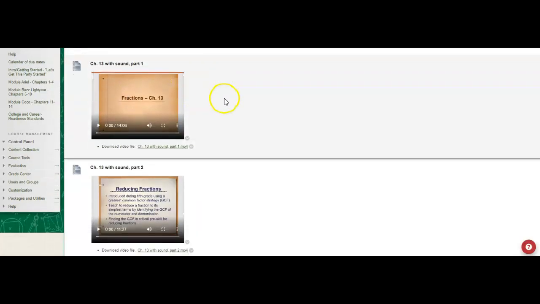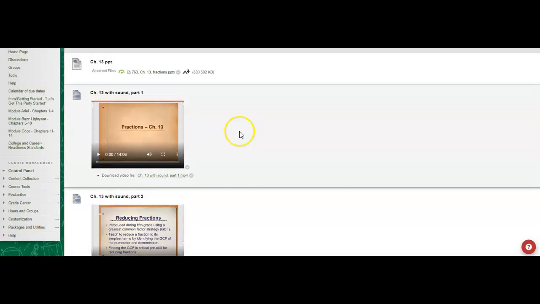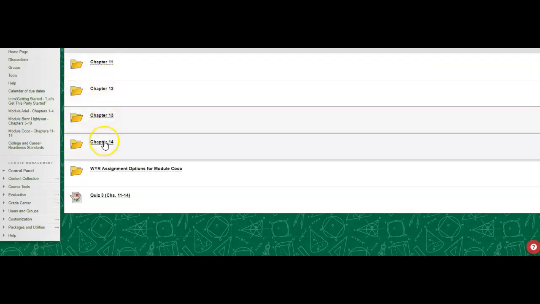This one I think has, oh, it's fractions. I just happened to pick on that one or click on that one. So it has two parts for sound. So again, keep up with the PowerPoints. And again, you choose whether you want to just look through the PowerPoint or if you want to work through the ones with sound as well. So there are your chapters 11, 12, 13, and 14.